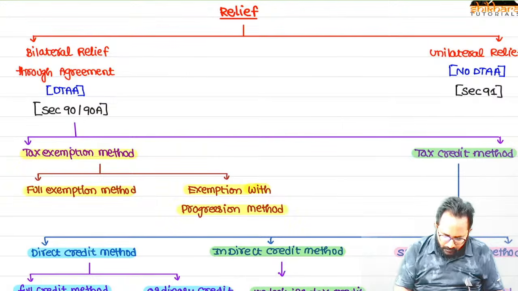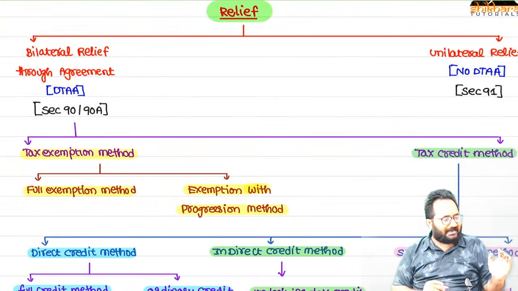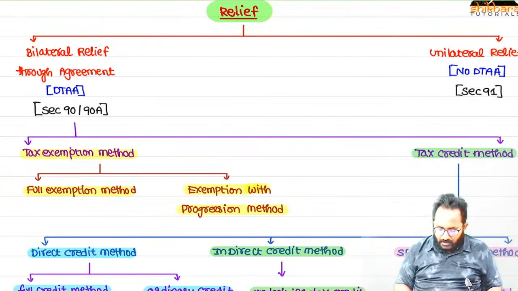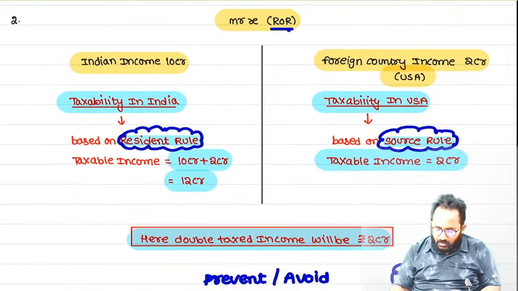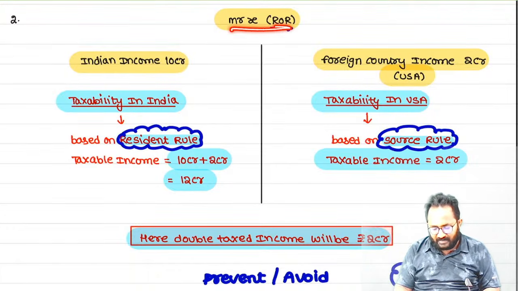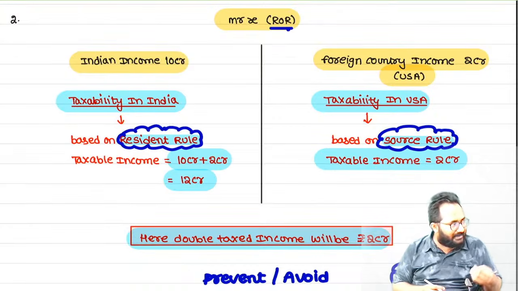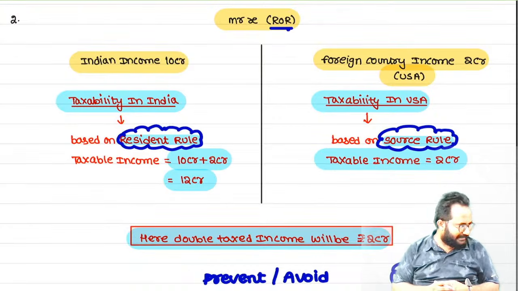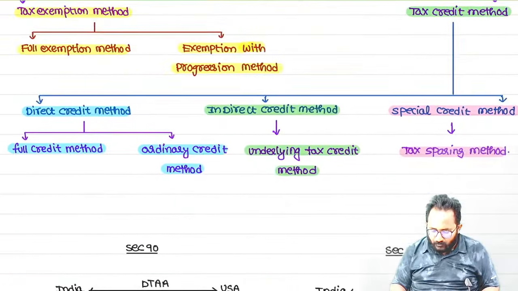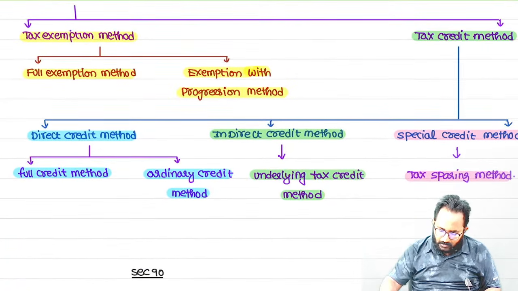Now, please tell me, relief. If any double taxation is there, we are going to provide relief. So now definitely Mr. X felt some tax burden here. Now we want to provide relief to the assessee. So how can we provide the relief? That we can discuss now.